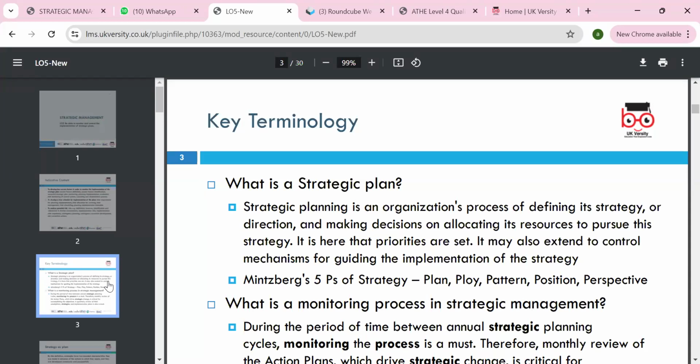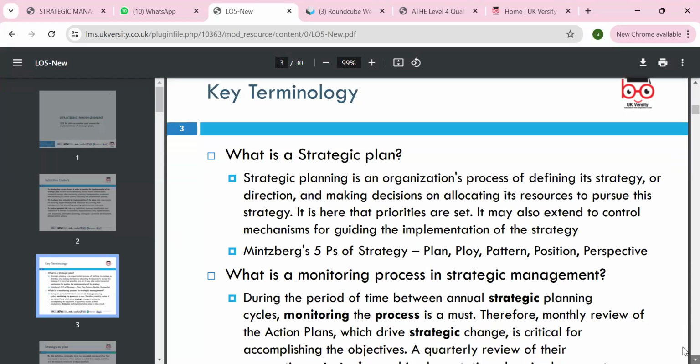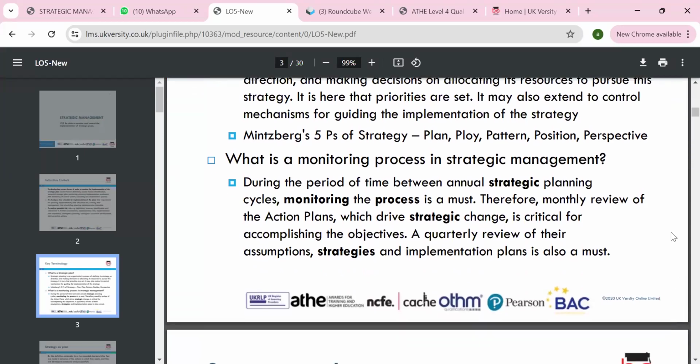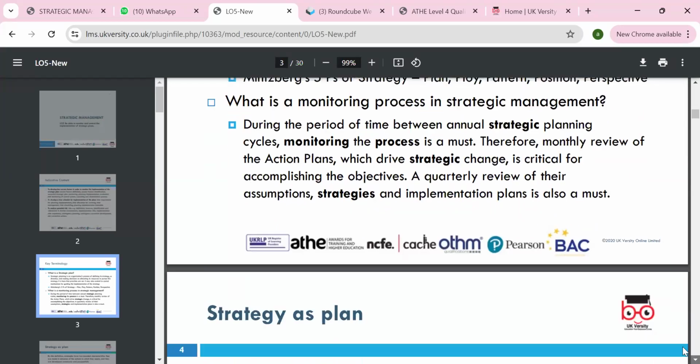According to Mintzberg's 5Ps of strategy: plan, ploy, pattern, position and perspective, we need to look at these when we make strategic planning and monitoring. The process must be followed in line with the strategic objective of the organization and change. Of course, change is very important according to Lewin's 3-step model of change: unfreeze, change, and refreeze. We have to do it according to the plan.